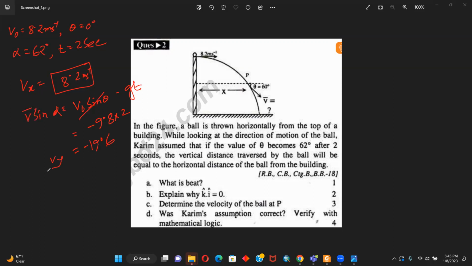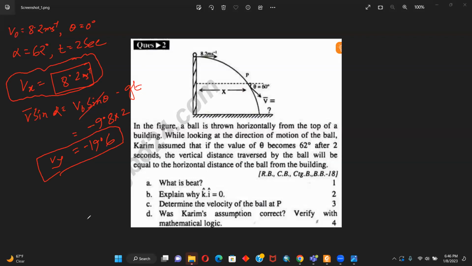So now tell me, if I try to figure out his assumption, is it correct? It is not correct, right? Because the horizontal velocity remains the same all the time, which is 8.2 meters per second. After 2 seconds, we see that the vertical velocity is 19.6 meters per second and the direction is downwards.